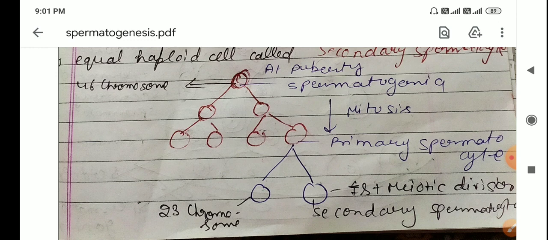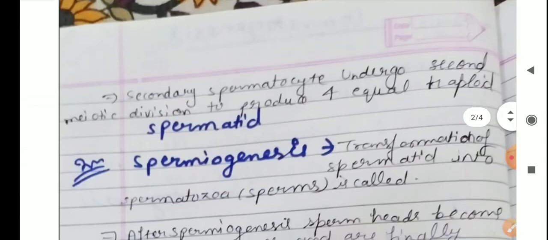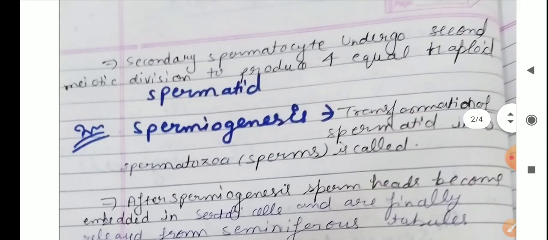Spermatogonia contain 46 chromosomes, and after the meiosis the secondary spermatocytes which are formed contain 23 chromosomes. I hope this is clear to all of you. Now secondary spermatocytes undergo the second meiotic division to produce four equal haploid spermatids.